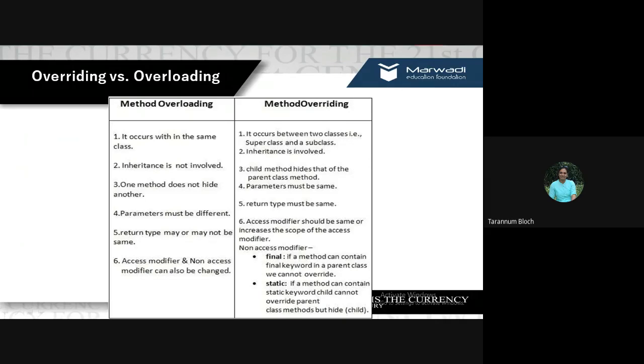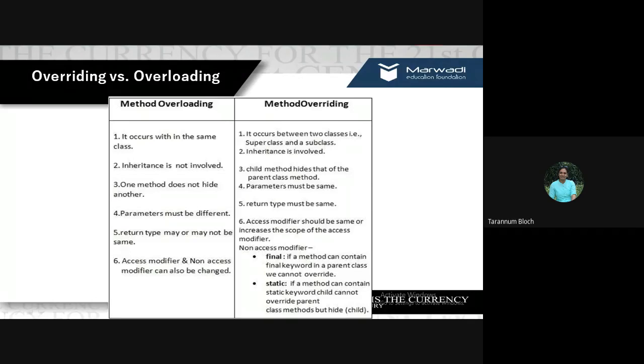Method overloading and method overriding. Method overloading occurs within the same class. Overriding occurs between two classes, that is superclass and subclass. In method overloading, inheritance is not involved. In method overriding, inheritance is involved. In overloading, one method does not hide another one. All are equally available. But when I say overriding, it means the child method will hide the parent's method, right?